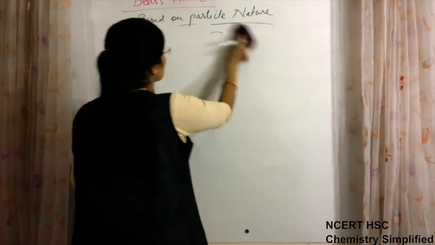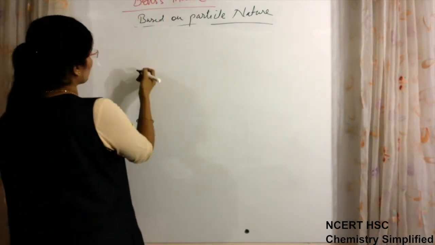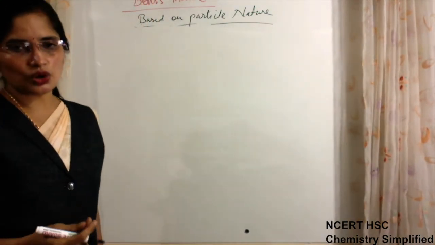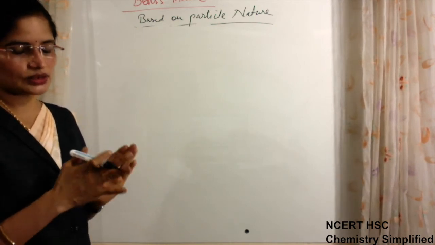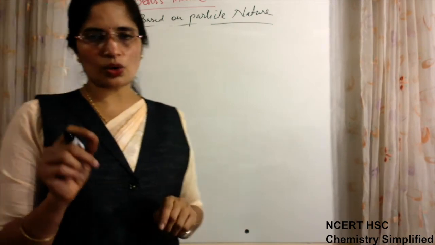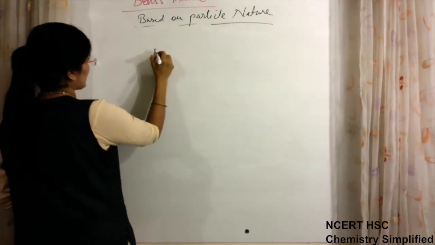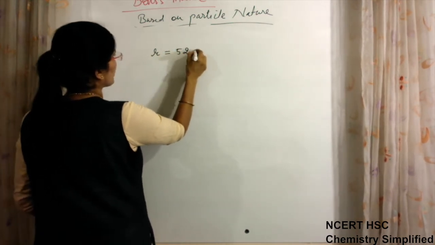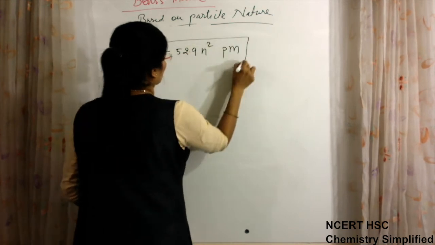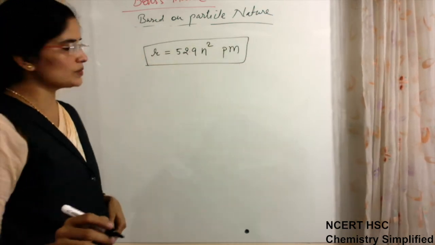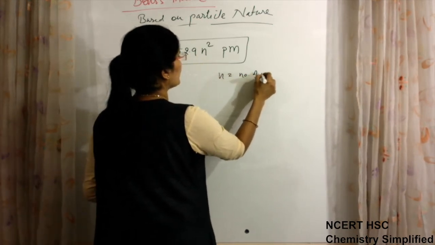Third point of Bohr's model. The third point was that these orbits have fixed values of radius. So what is that fixed value? r is equal to 52.9 n square picometer, where n is the number of the orbit.